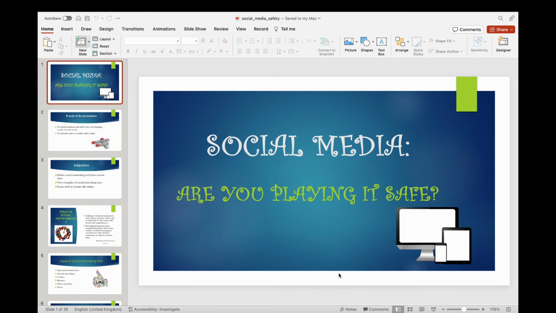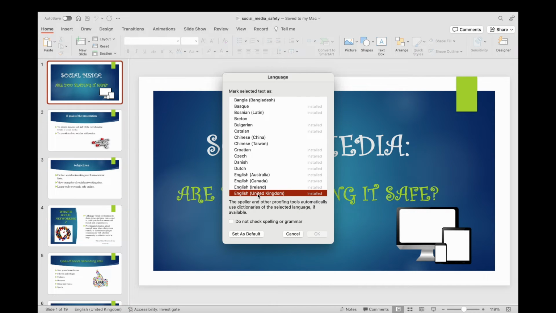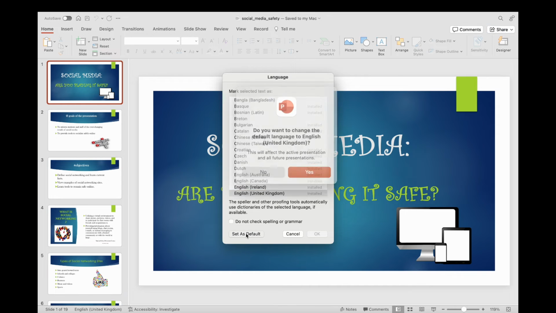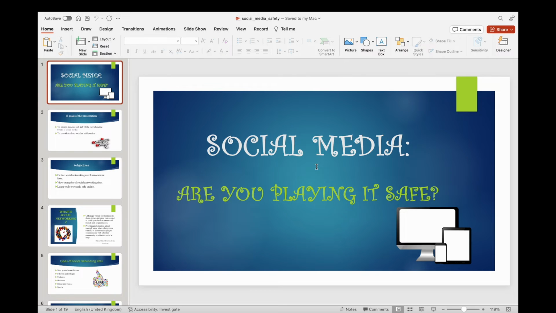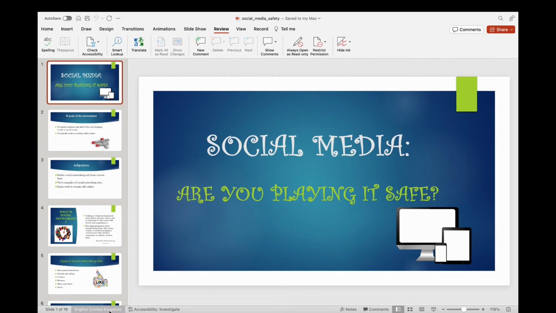For PowerPoint presentations, follow a similar process. Find the language indicator at the bottom of the page, select UK English, and click on Default. This straightforward action ensures that your language preference is set to UK English in PowerPoint presentations as well. Now, both your Word documents and PowerPoint presentations will maintain language uniformity, eliminating the ambiguity of choosing between English variations.